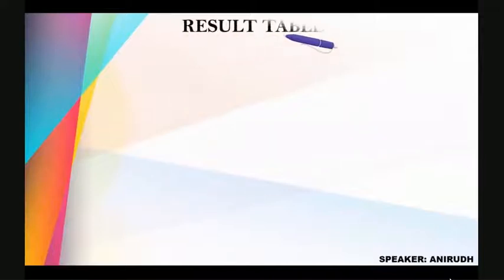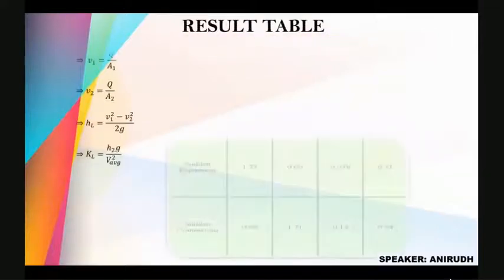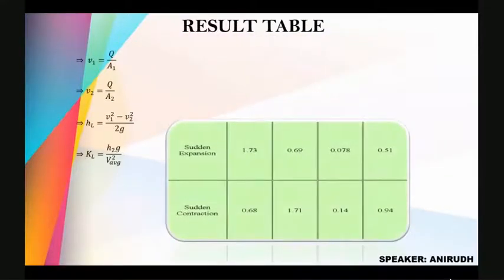Result for this experiment: losses for sudden expansion, we get V1 1.73, V2 0.69, HL 0.078, KL 0.51, and for sudden contraction we get V1 equal to 0.68, V2 1.71, V3 0.14, and V4 0.94.